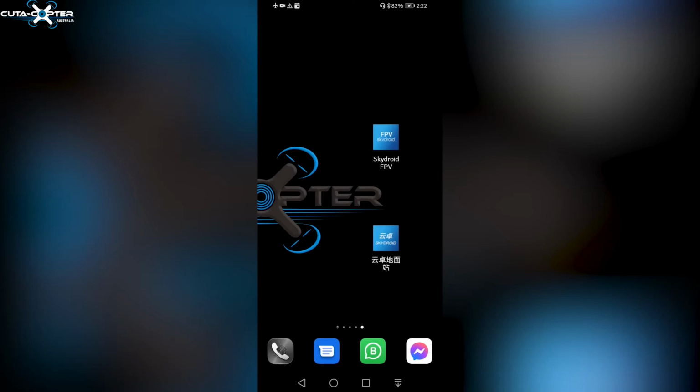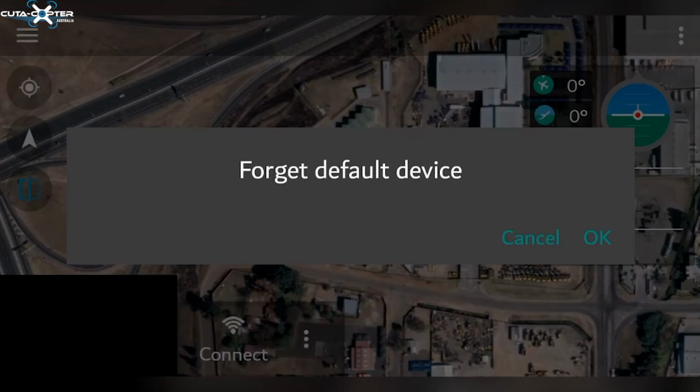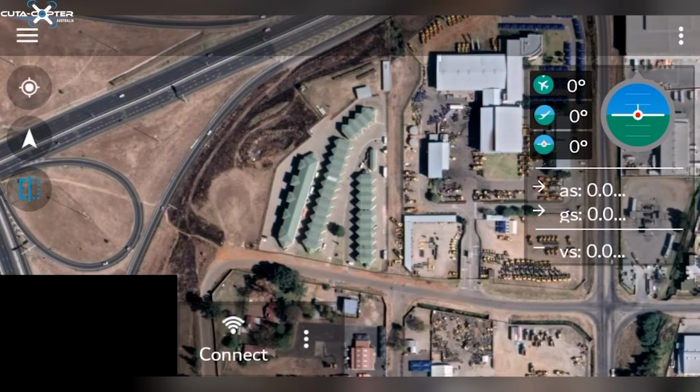The next thing is to scroll on your device to the installed application as the previous video indicated. Click on the app. Once you're on this page, click the three dots. If you get this screen, click OK. Now you can click Connect.